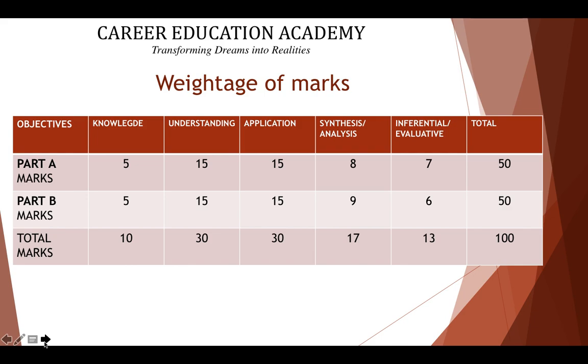Similarly, the same thing is applicable to part B, which is theory type. A total of 10 marks will be knowledge based, 30 marks will be understanding and 30 marks application. That is, how well you have understood the syllabus and which questions you think are application based. Similarly, synthesis and inferential will be 17 and 30 marks. So you have a total of 100 marks. In this way, the weightage of the marks is distributed.